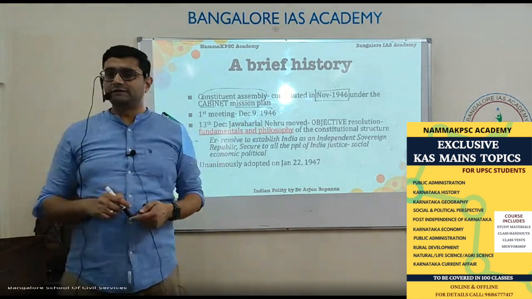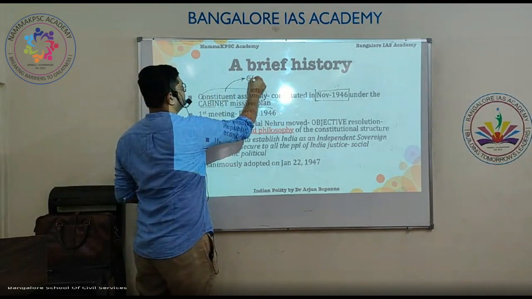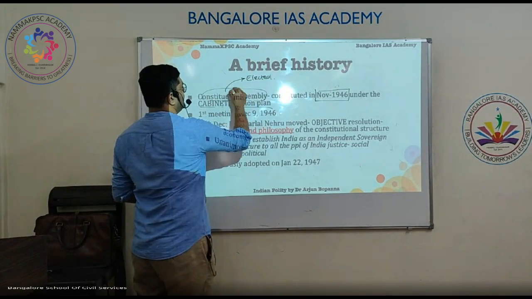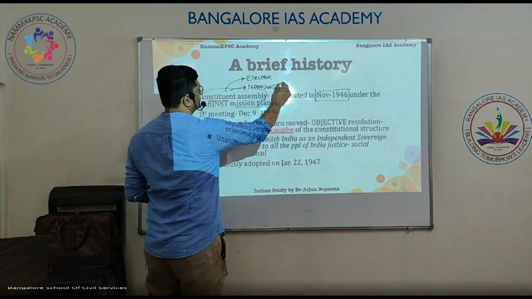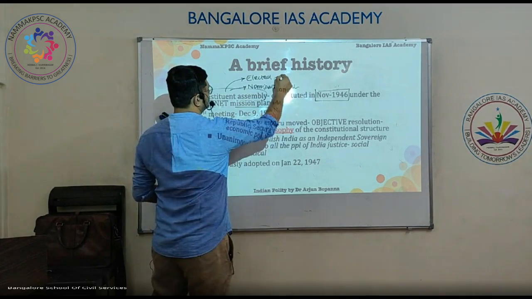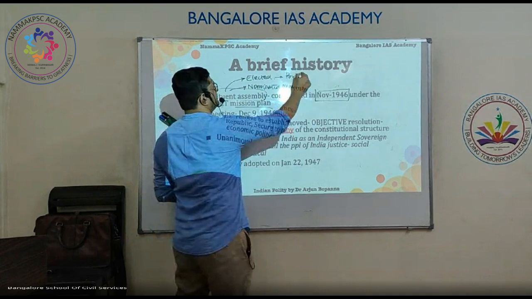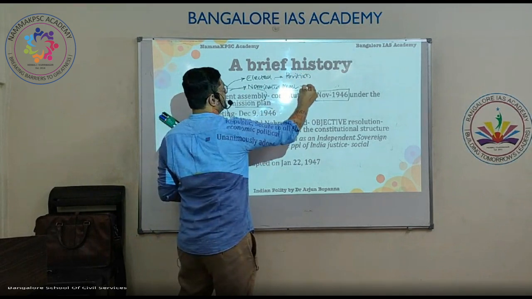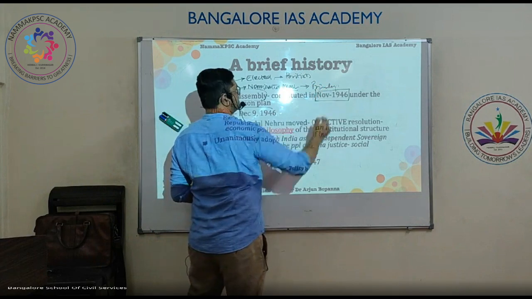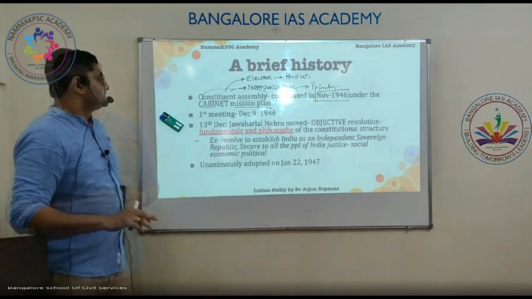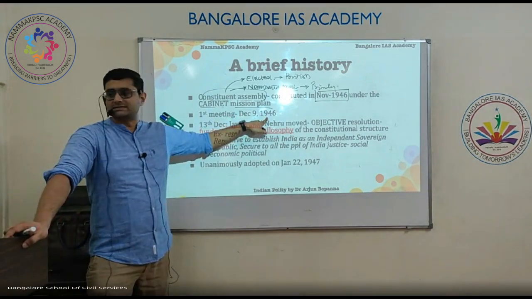This Constituent Assembly was partly elected and partly nominated: elected members from British India, nominated members from the princely states.